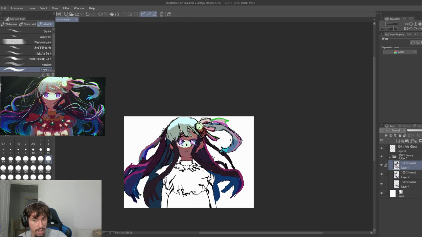I feel like the eyes turned out alright. I feel like the shine on the right is a bit stronger than the shine on the left. I should have fixed that, but I didn't for some reason. I don't know why. But pretty much, it turned out alright.